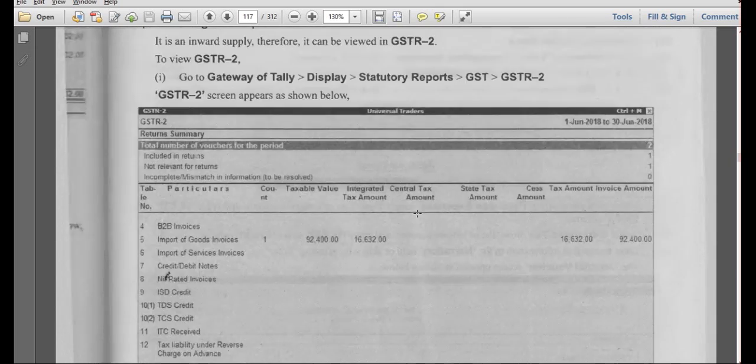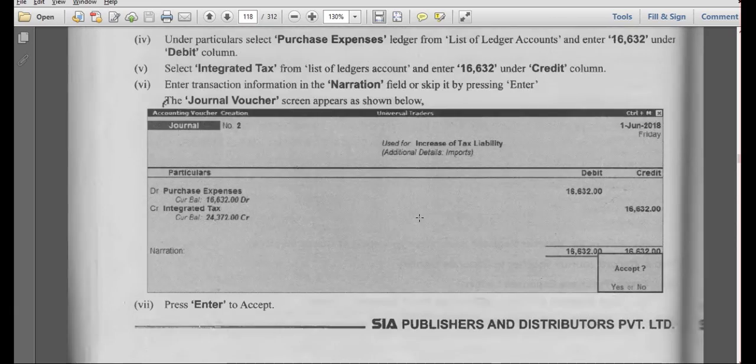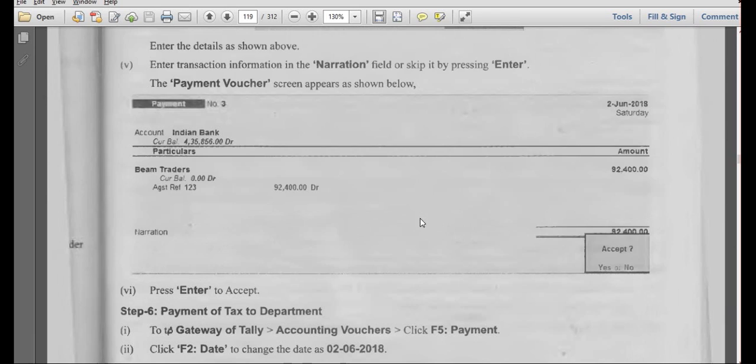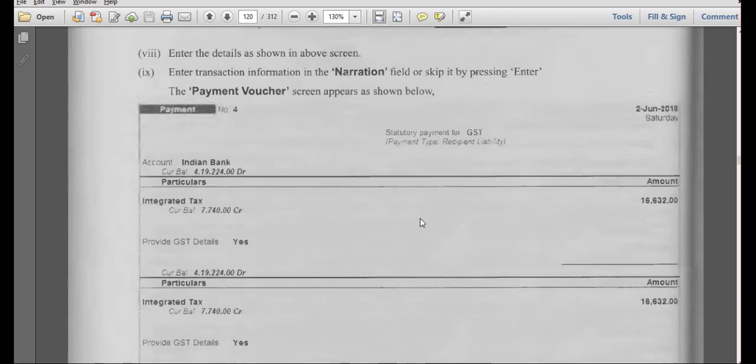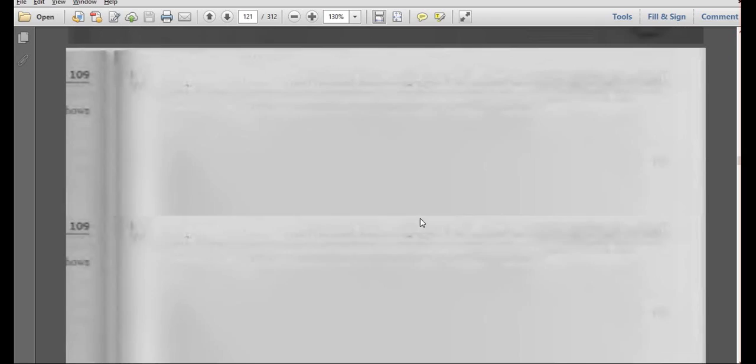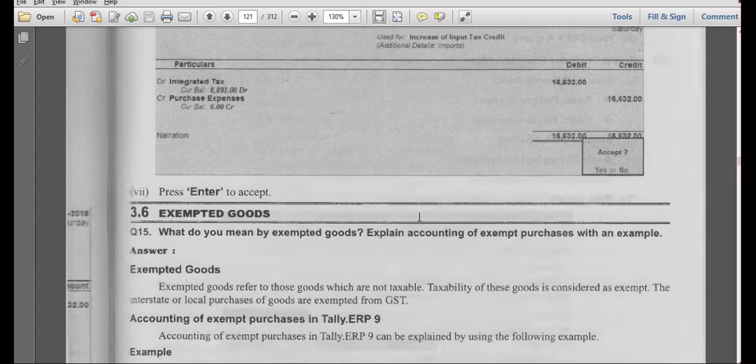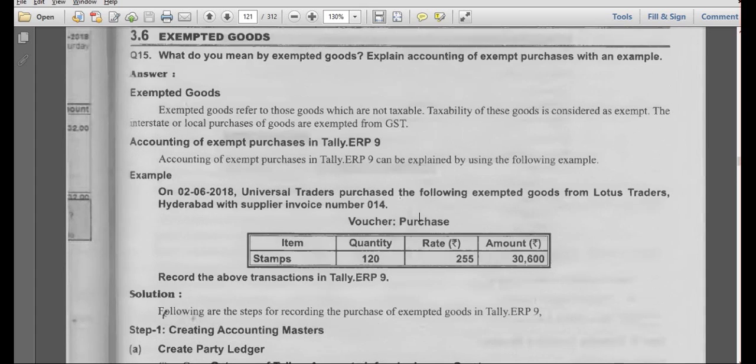So next class we'll discuss exempted goods. In this exempted topic, what are the ledgers we have to create? Stamps is a stock item we have to create, and Lotus Traders.